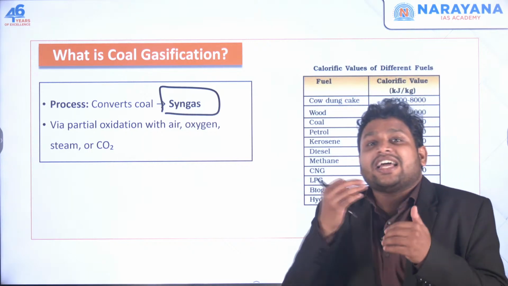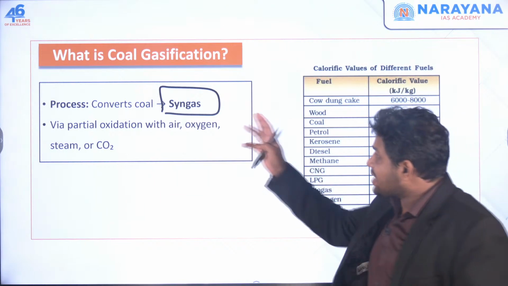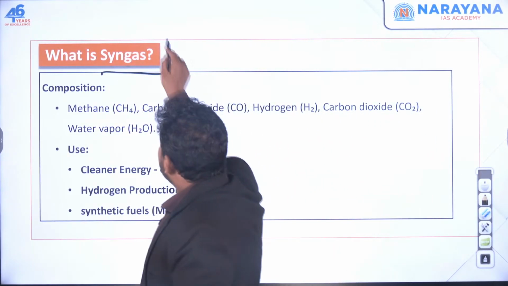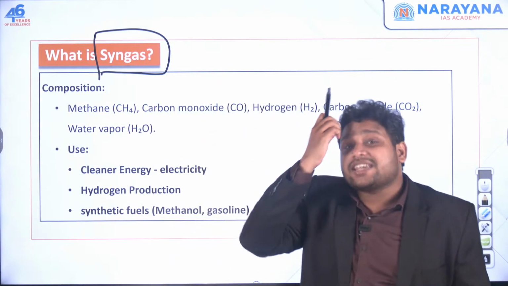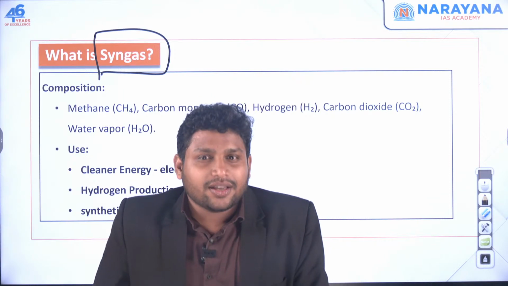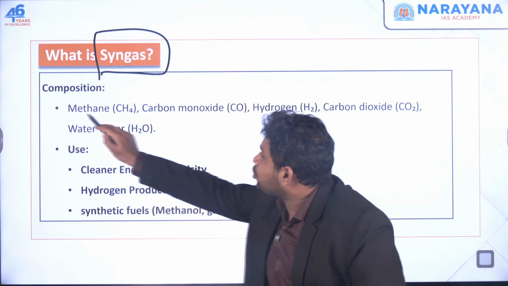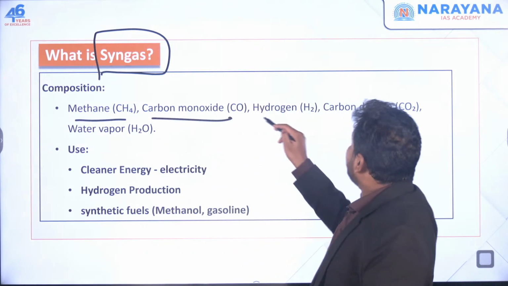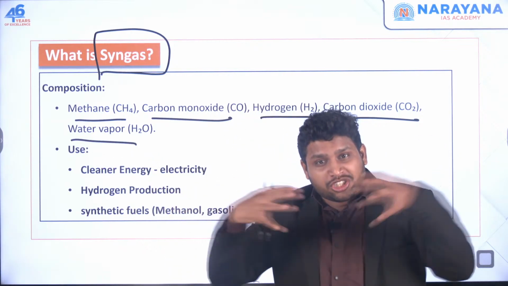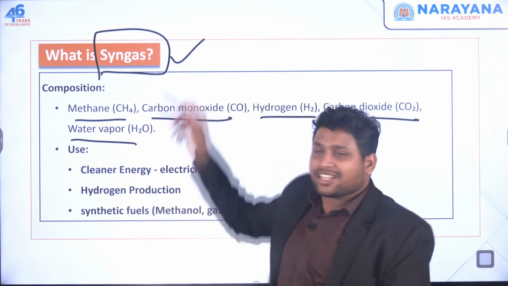Now it's not a single gas as such. Actually it's a mixture of many gases. The syngas includes methane, carbon monoxide, hydrogen, carbon dioxide, water vapor. All these are mixed together and overall we call it syngas.